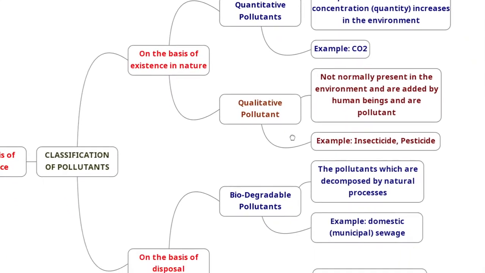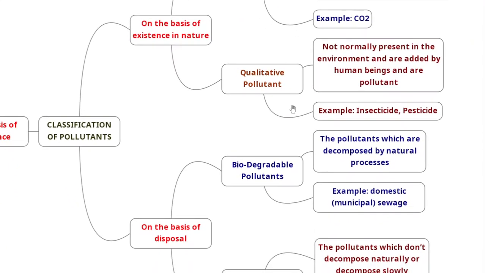Okay, the next one is qualitative pollution. So qualitative means it is not present at all in the environment, but you are adding it. Human beings like you, me, and others, we are adding it. Okay, how are we adding? The best example is the insecticides or pesticides or weedicides which we use for agriculture. For example, let's say you use a large amount of pesticide for agriculture activities. When there is rain or a water runoff, the pesticide gets mixed in the soil, which will create soil pollution. It will lose its fertility in the long run.